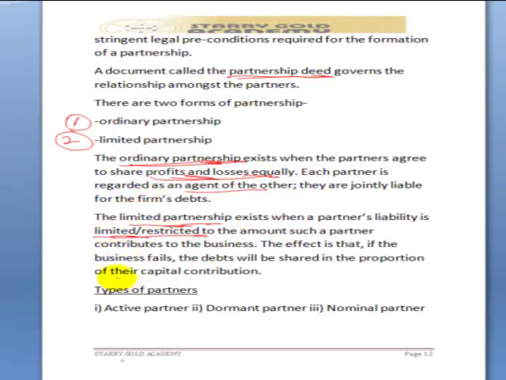Let's move on now to types of partners. We have three types of partners. The first one is active partner. Second one is dormant partner, while the third one is nominal partner.